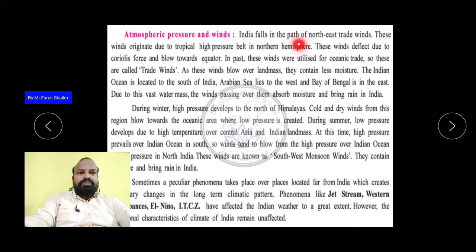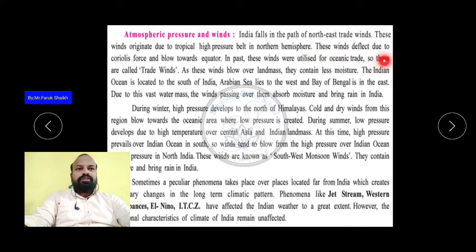India falls in the part of the northeast trade winds. Most of the winds in India blow from the northeast. These northeast trade winds originate due to the tropical high pressure built in the northern hemisphere, because in the northern hemisphere there are mountains, and most of the region in the northern hemisphere is cold.